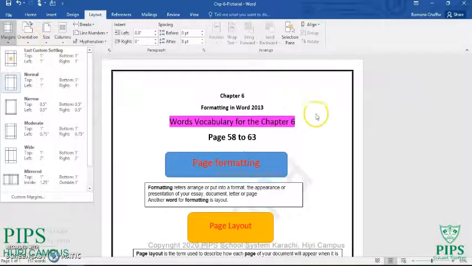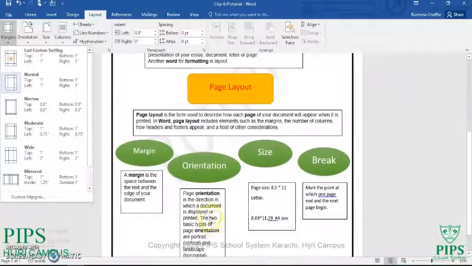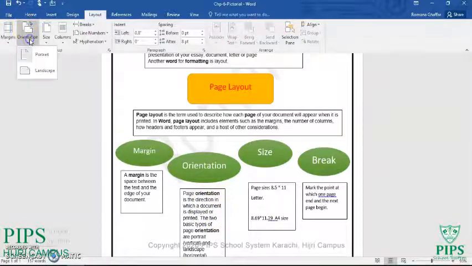The second thing is the orientation. The page orientation is the direction in which a document is displayed or printed. It means you choose portrait or landscape. Portrait means the upward direction and landscape means horizontal. If you want to keep your page straight, or if you want to landscape your page, this is called the page orientation.